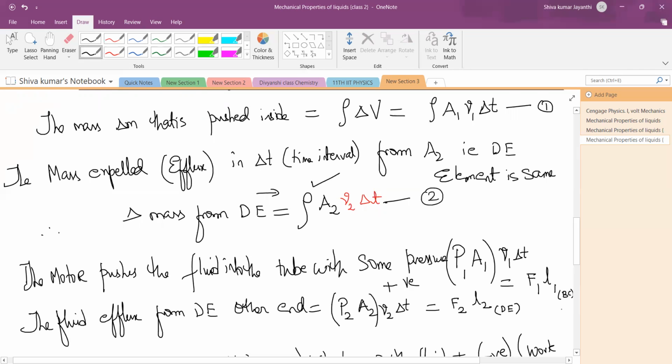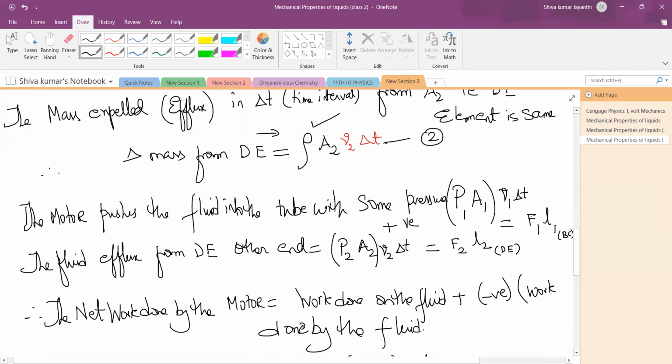Now we have to find out how much work is done by the motor, the external agency. What is the work done by the motor? It is the force with which it is pushing the fluid into the distance it could push it. F1 is the force it has applied, on L1 distance it has moved the fluid. What is F1? Pressure P1 with which it has pushed. Force is written in terms of pressure and area, P1 A1, and V1 delta T is nothing but L1, the distance it has moved.